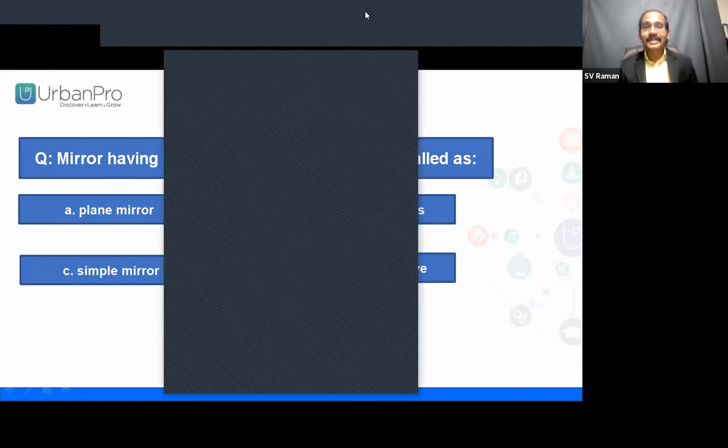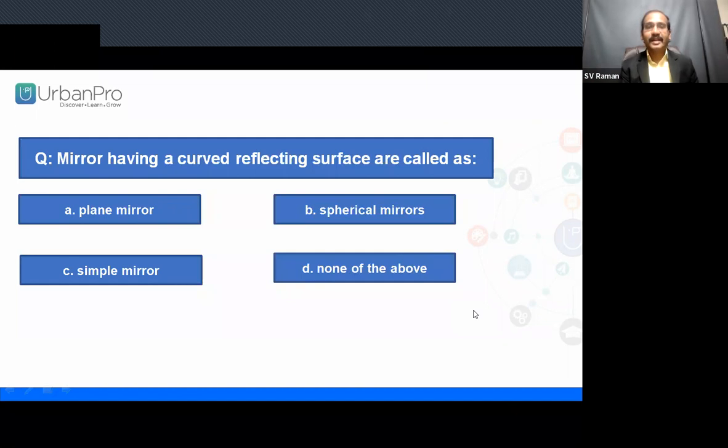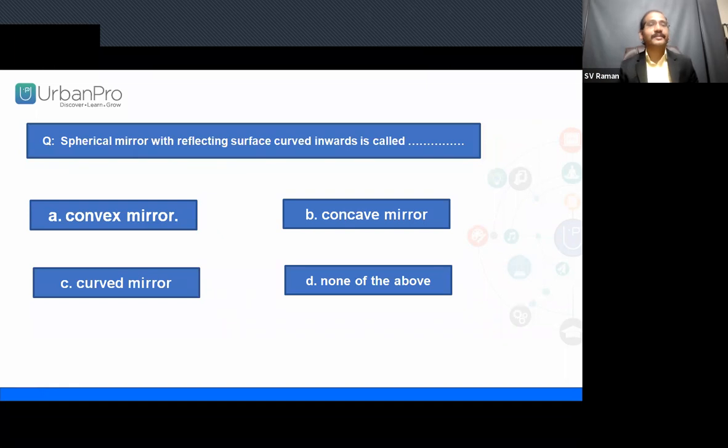Wow, 80% gave the right answer. Very good, children. No one opted for plane mirror. Hope you understood there is a curved surface. A plane mirror doesn't have any curved surface. Excellent. Now, the right answer is spherical mirrors. You are right. Next question.